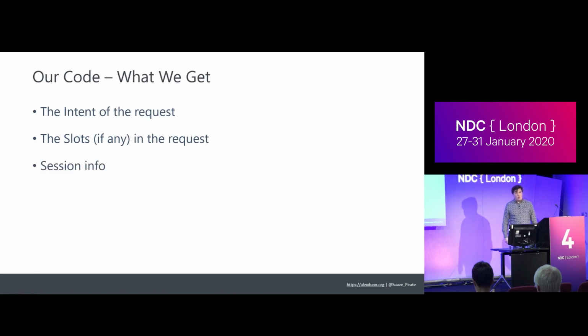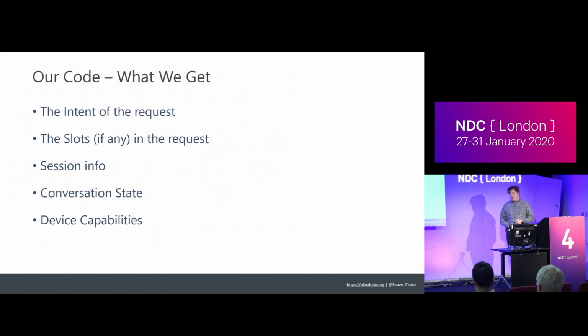We get session info, like I said before, the conversation state, and device capabilities traditionally. Some assistants don't provide as many details of the device. They might just say, yeah, this one can use video and this one's just a speaker, where some of them go into depth about like, hey, this is a screen and here's the aspect ratio and the pixel density. And all of this information gets sent up in every single request. Every single one of those full conversation turns, we get all this detail. And also a couple other things depending on the platform.